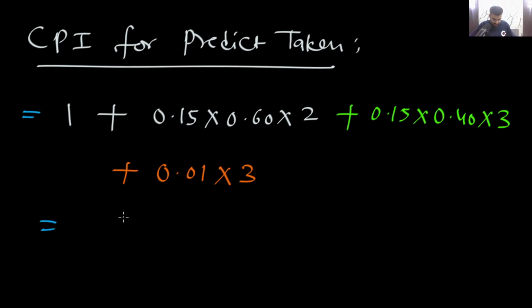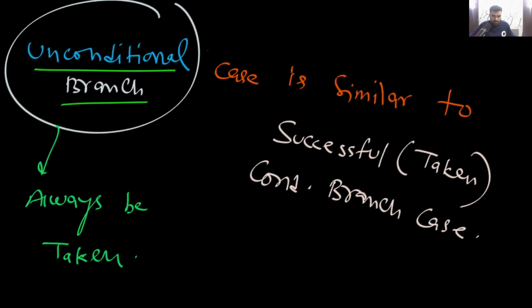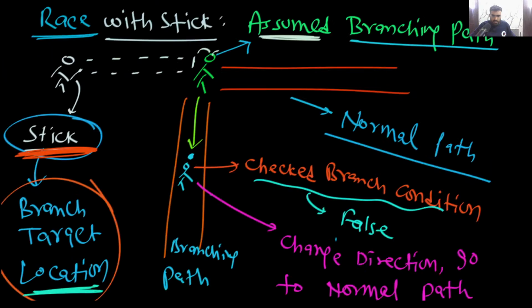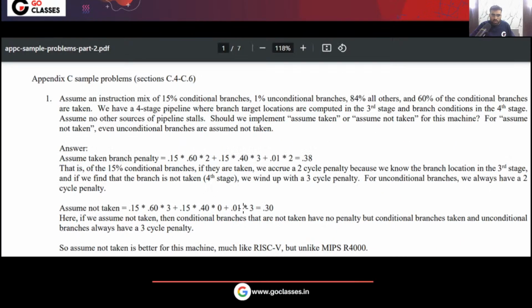You can calculate this value. How much is this? Can anyone tell me how much this answer will be? Just calculate. I think it will be 1 point something. 1.30 or 37, something like that. So let me just see the calculation. You can see, okay, this is the answer.